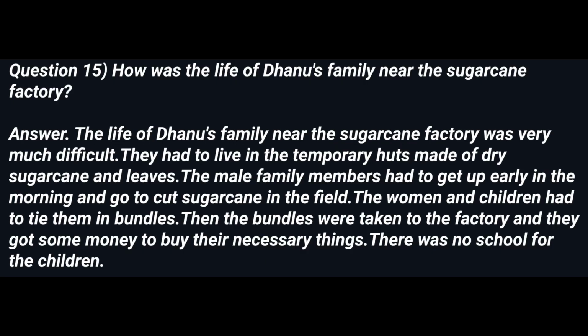Question 15. How was the life of Dhanu's family near the sugarcane factory? Answer. The life of Dhanu's family near the sugarcane factory was very much difficult. They had to live in the temporary huts made of dry sugarcane and leaves. The male family members had to get up early in the morning and go to cut sugarcane in the field. The women and children had to tie them in bundles. Then the bundles were taken to the factory and they got some money to buy their necessary things. There was no school for the children.